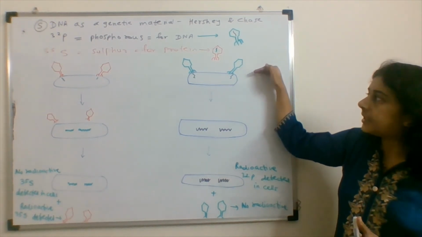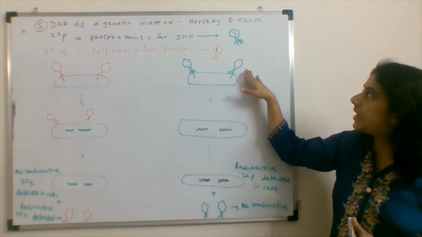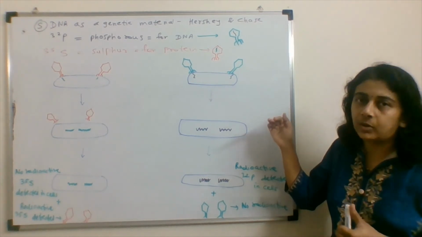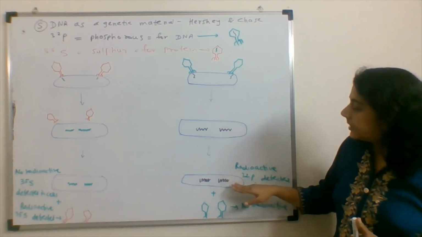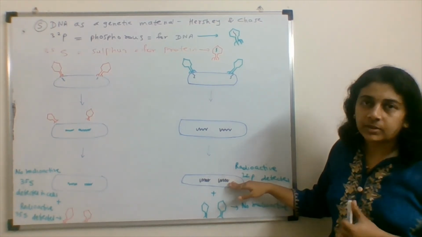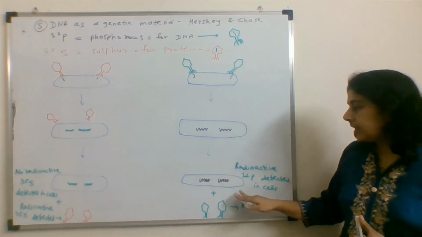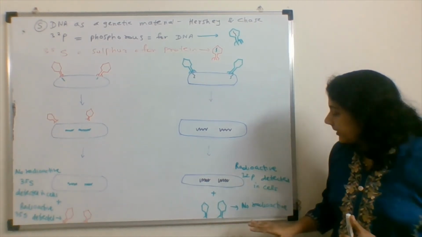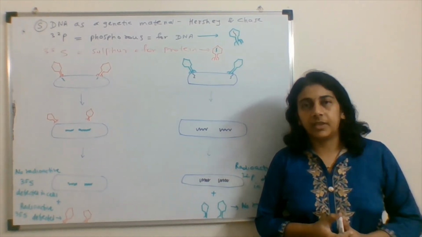Secondly, in another experiment, the E. coli cell was infected with phage. Here the DNA was labeled and not the phage protein coat. Again the infectious cycle was performed. The DNA gets injected into the E. coli cell, and after centrifugation the radioactivity was observed in the E. coli cell, and the protein coat of the phage did not have any radioactivity.